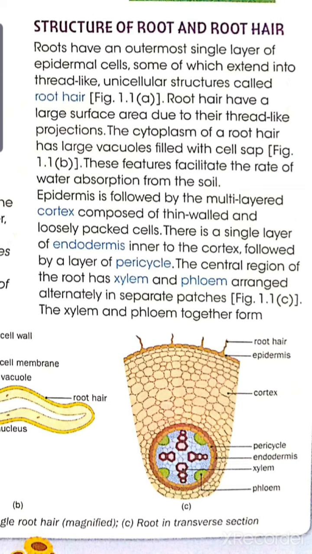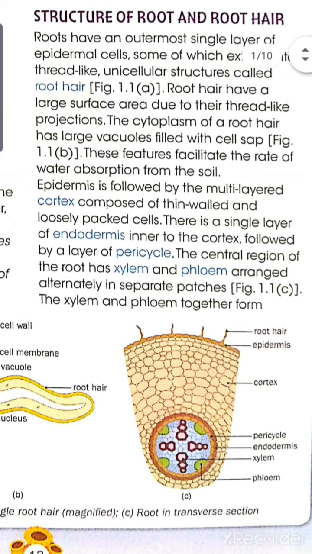In the central region of the root is the main conducting tissue, the xylem and phloem, arranged alternately in separate patches.